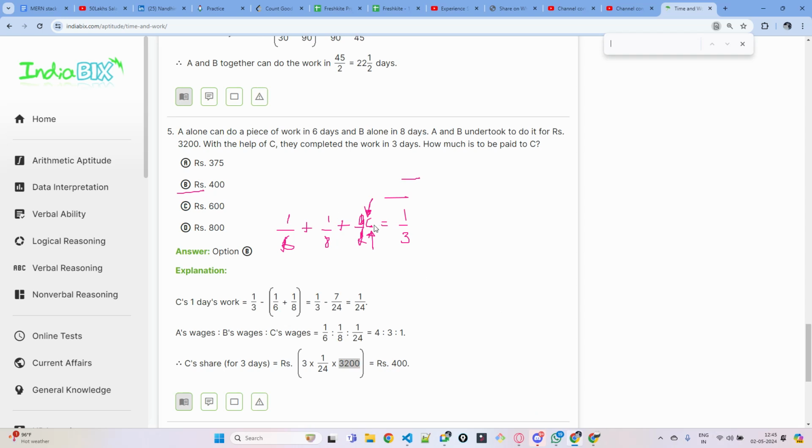So C's 1 day work will be 1 by 3 minus 1 by 6 plus 1 by 8. This is C's 1 day's work, which will be 1 by 24. So in 1 day C is able to finish 1 by 24th of the work. So what's C's 1 day wage? The total amount is this much. So in 1 day C will get 1 by 24 into 3200, and they are working for 3 days. So the total amount will be into 3, which is 400 rupees that C will get for 3 days.